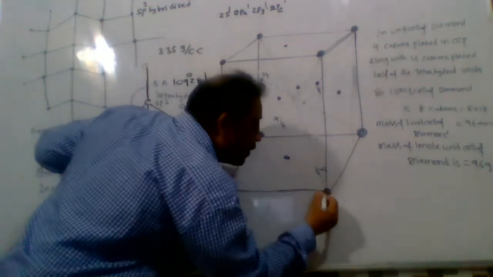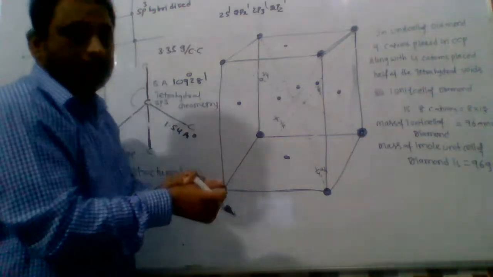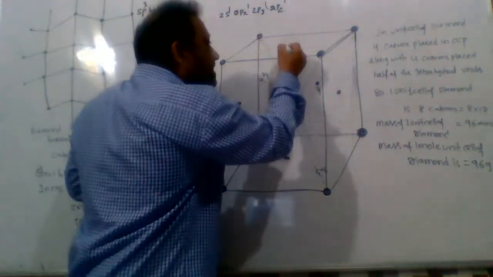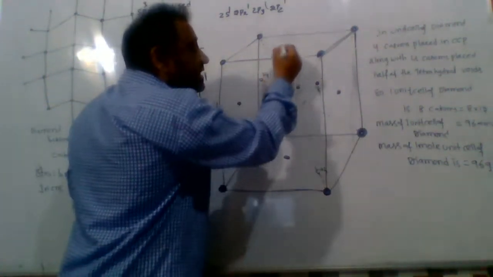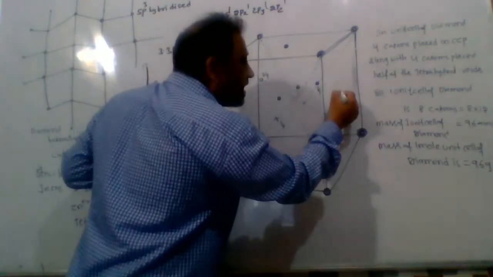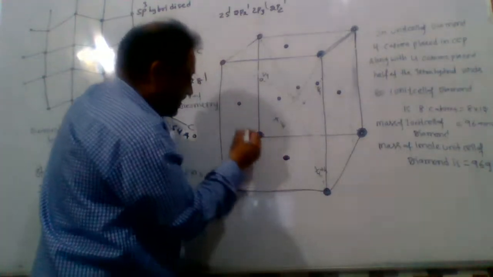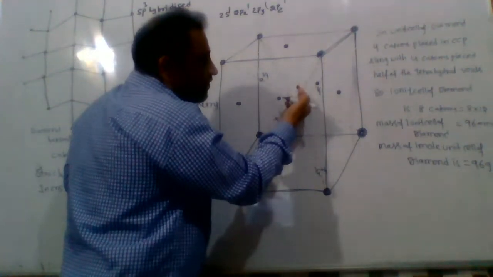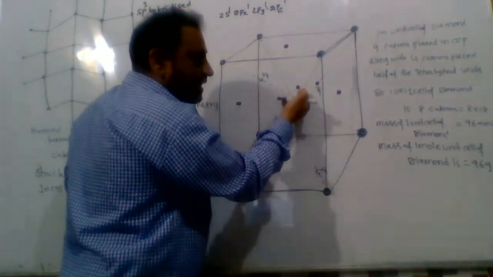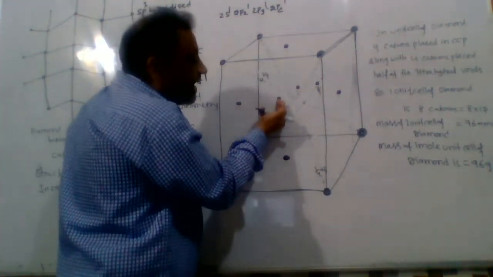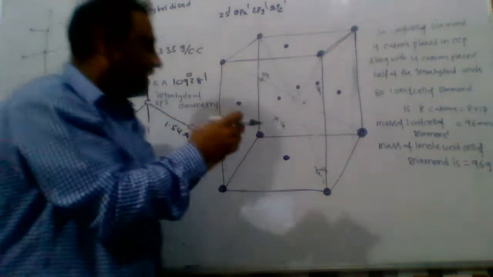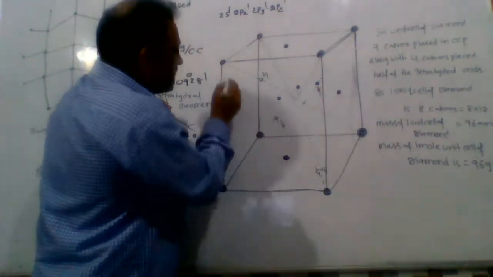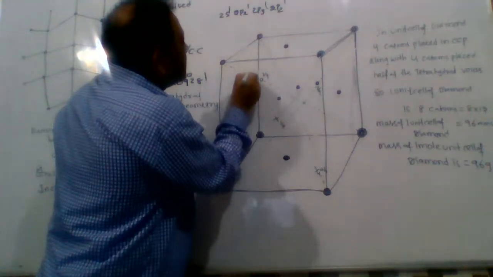At the 6 face-centered positions, I placed 6 carbon atoms: one at the back face center and one at the front face center.